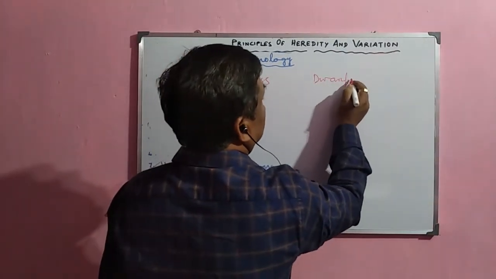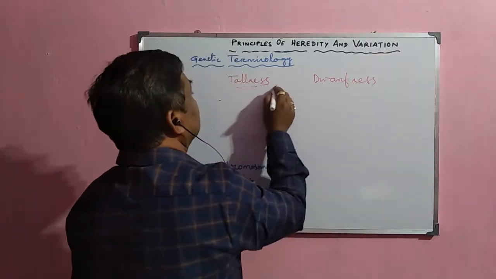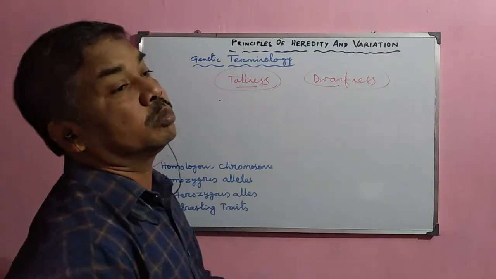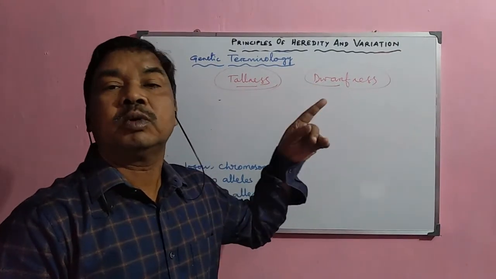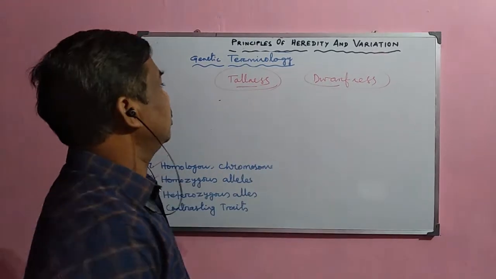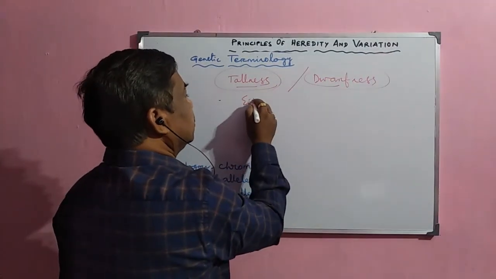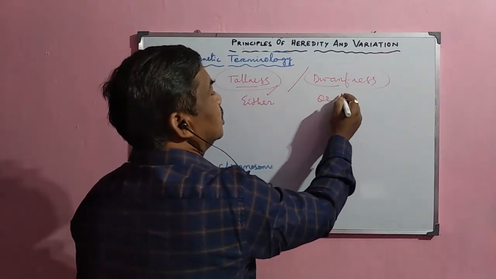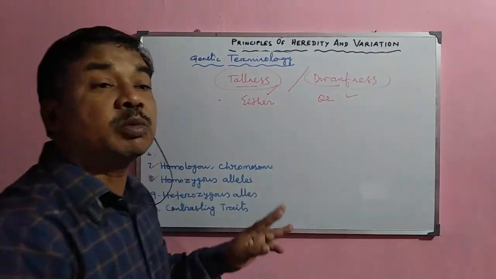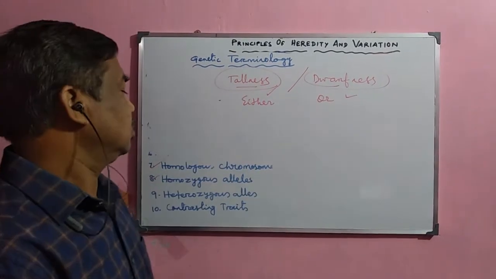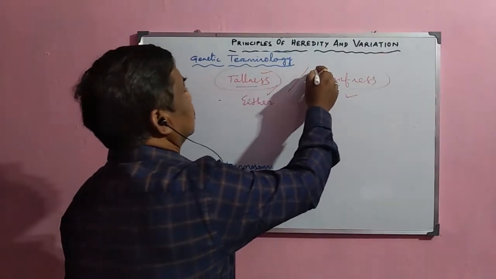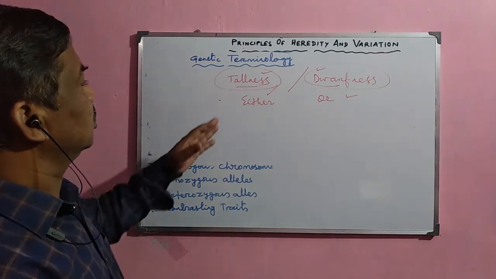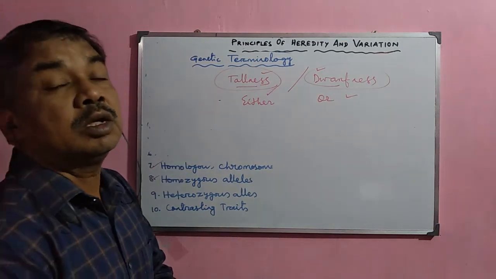These two are contrasting characters because one plant can never be both tall and dwarf. Either the plant is tall or it is dwarf. That is why these are called contrasting characters, and they are very important for genetic study, as explained by Mendel.